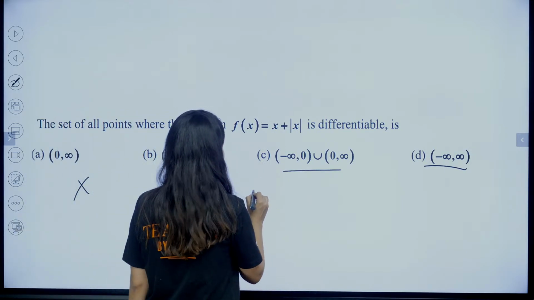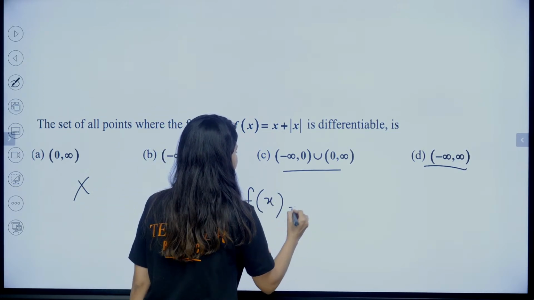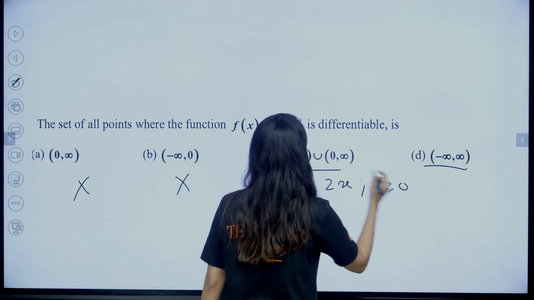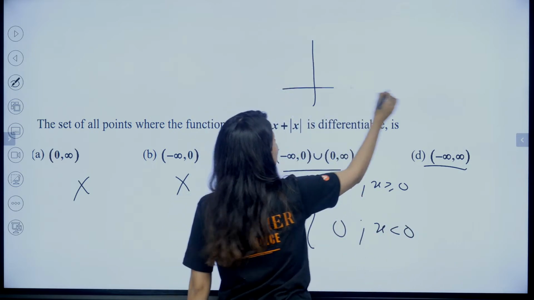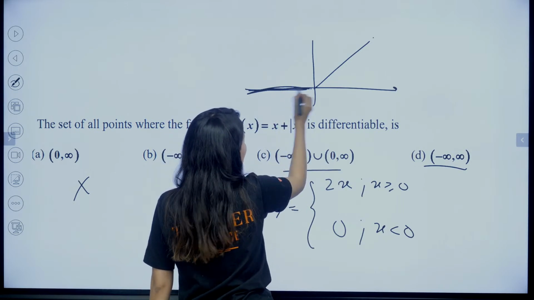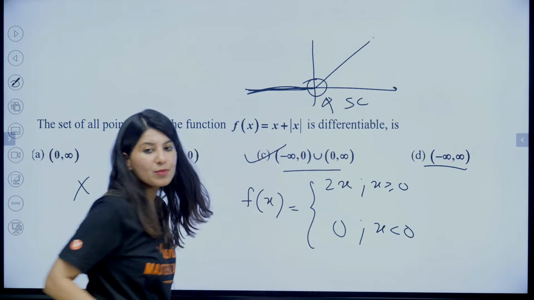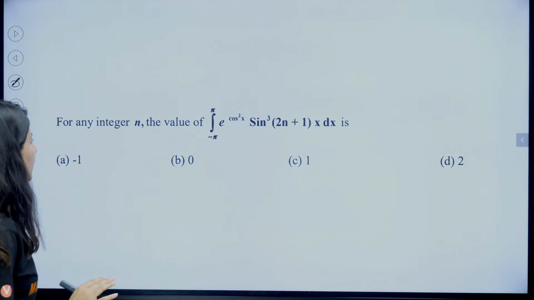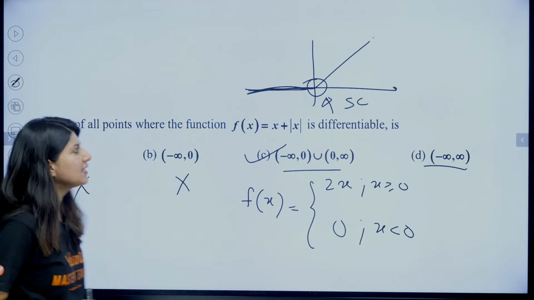We can just simply write that, okay, MCQ method, or we can just plot the graph. f(x) will be equal to, tell me, x plus |x|, which is 2x when x is greater than or equal to 0, and x minus |x|, which is 0, when x is less than 0. So the graph of this would be, for x positive, we are going to have this. For x negative, we are going to have 0. Can you see a sharp corner? Sharp corner at 0, non-differentiable, option C. Non-differentiable at 0, option C. Okay. But this method is applicable for CBSE.